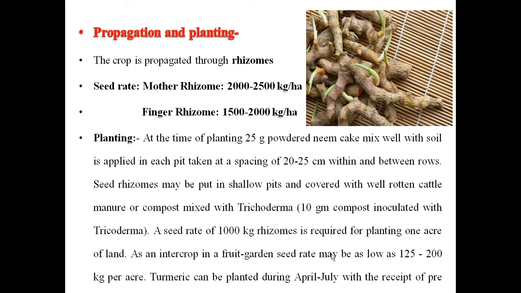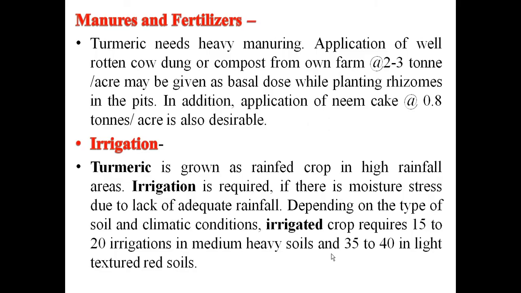As an intercrop in a fruit garden, the seed rate may be as low as 125 to 200 kg per acre. Turmeric can be planted during April to July with the receipt of pre-monsoon showers.